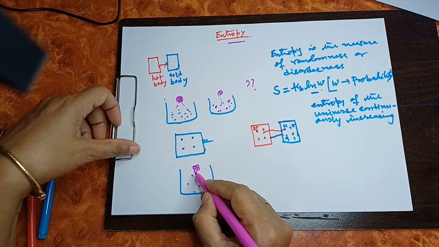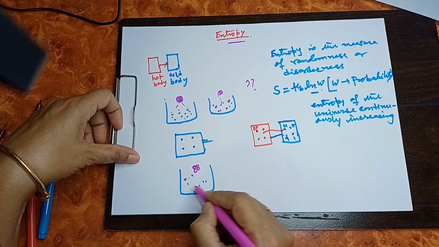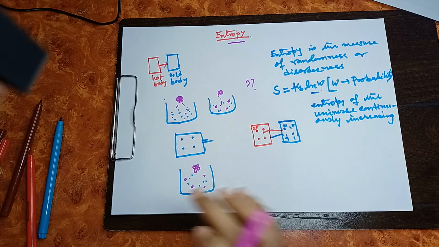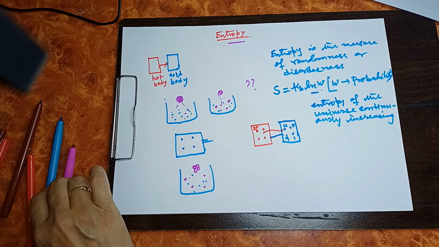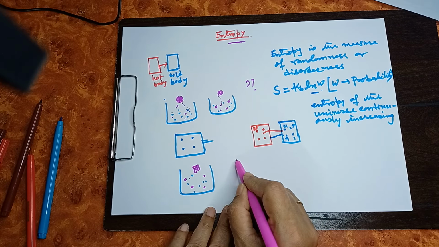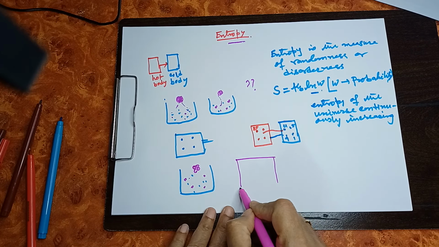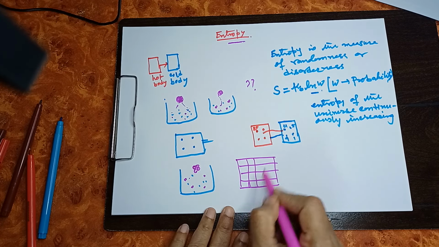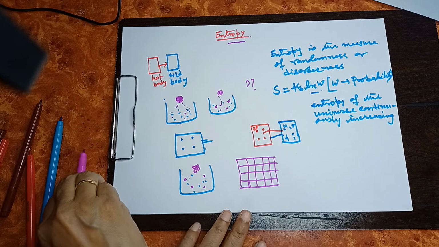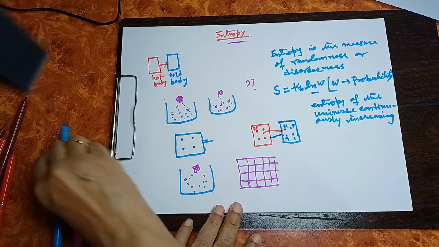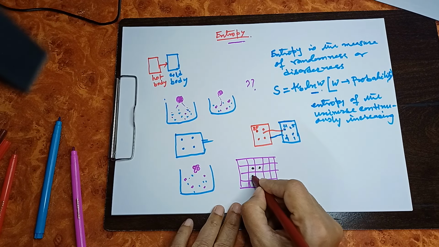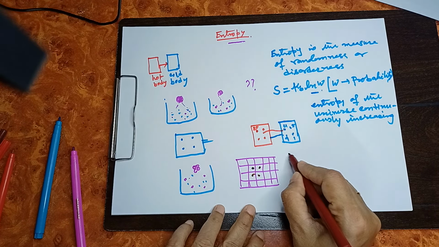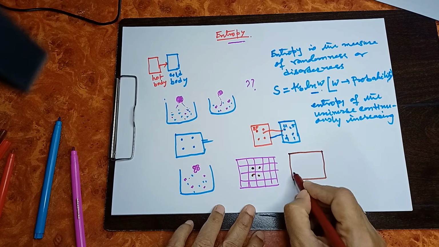Now, as soon as you pour these colored molecules into water, the molecules will have free space. They will occupy the free space between the water molecules, and they will scatter in different directions. Then you may imagine you get different types of arrangements. Say for example, these are the different spaces between the water molecules. So, these 4 molecules may be like this. These 4 molecules may be close to each other like this. This is also one arrangement, no doubt. But other arrangements are also possible, more possible. Say this arrangement.